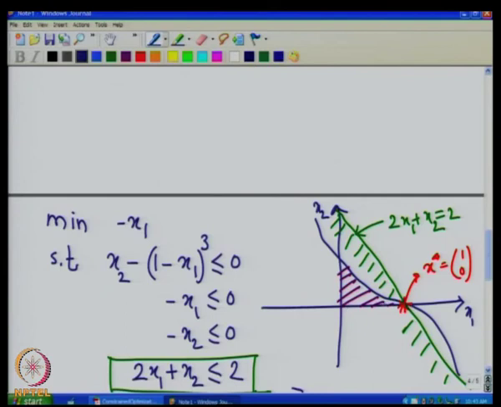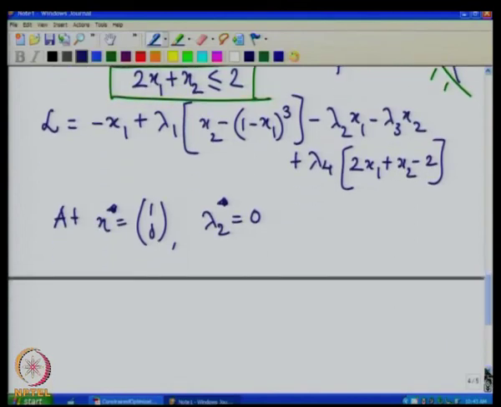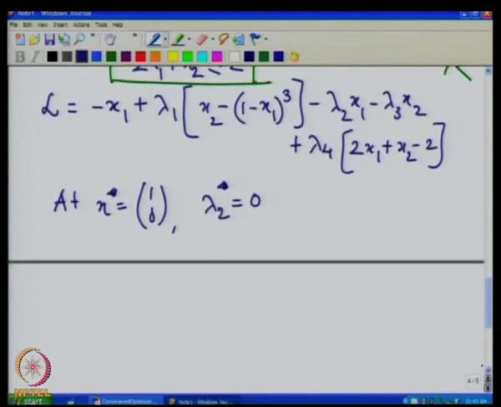The other three constraints, x2 equal to 0, x2 equal to 1 minus x1 cube, and 2x1 plus x2 equal to 2, are all active. So all the remaining three inequality constraints are active, and therefore, if you write down the KKT conditions, gradient of L with respect to x equal to 0.